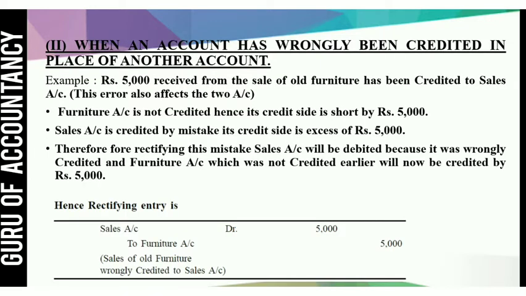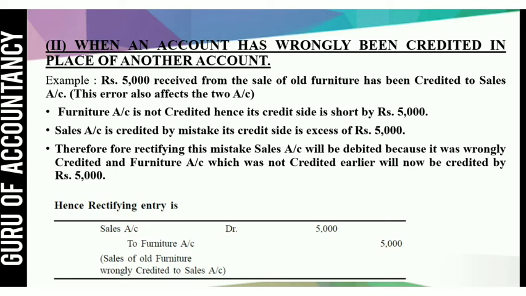When an account has wrongly been credited in place of another account. Let us see the example. Rupees 5,000 received from the sale of old furniture has been credited to sales account. So here you can see 5,000 is received from the sale of furniture. So the correct entry should be cash or bank account debit to furniture. But by mistake what they have done, they have recorded cash or bank account debit to sales. So sales account is wrongly credited.